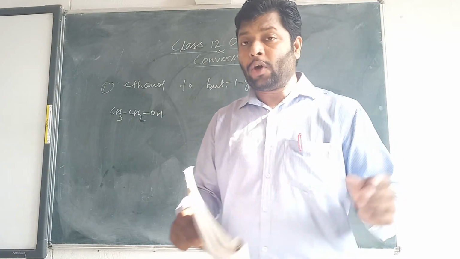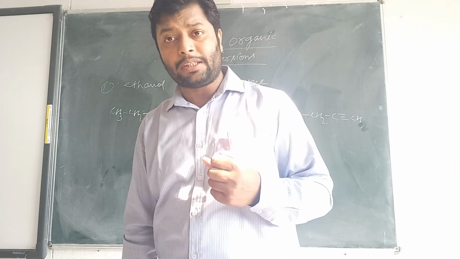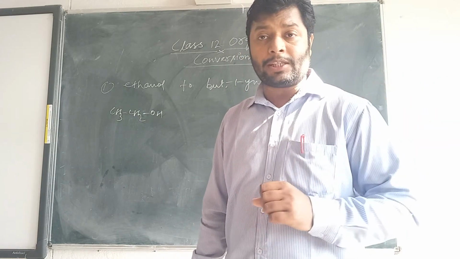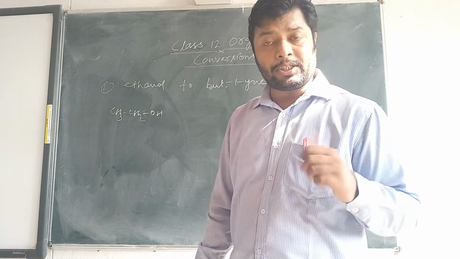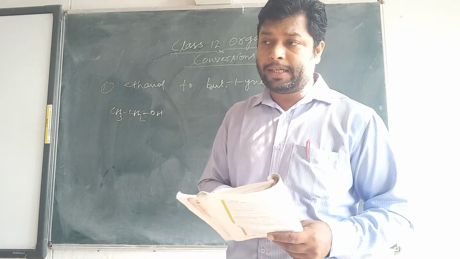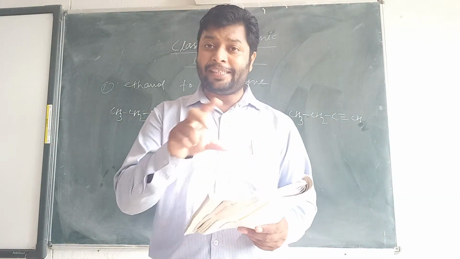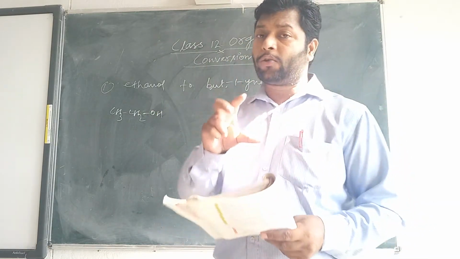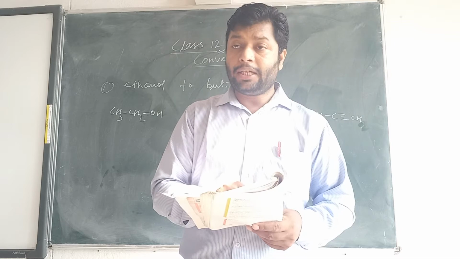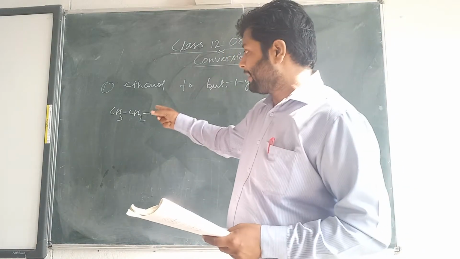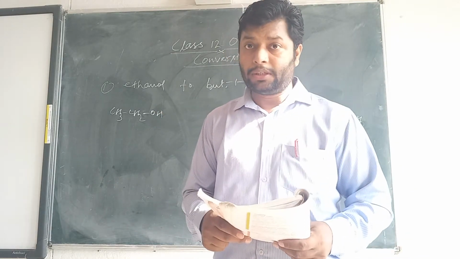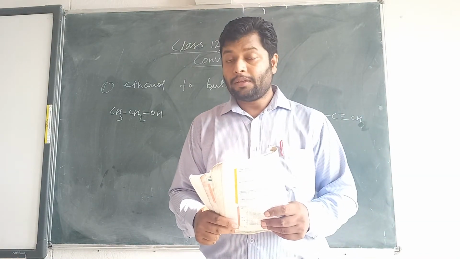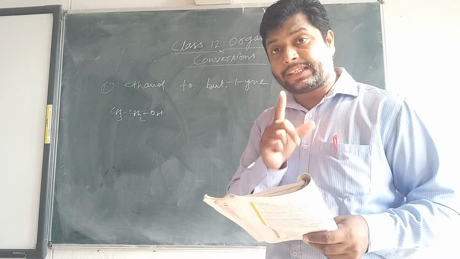For example, you can go through the dehydrohalogenation process, that is called the beta elimination process also, taking alcoholic KOH. But the problem is all these processes are not very easy. If we go through the dehydration of ethanol, that ethanol can produce alkenes.